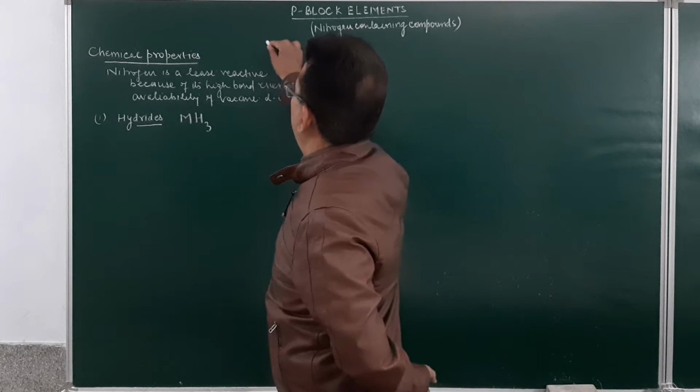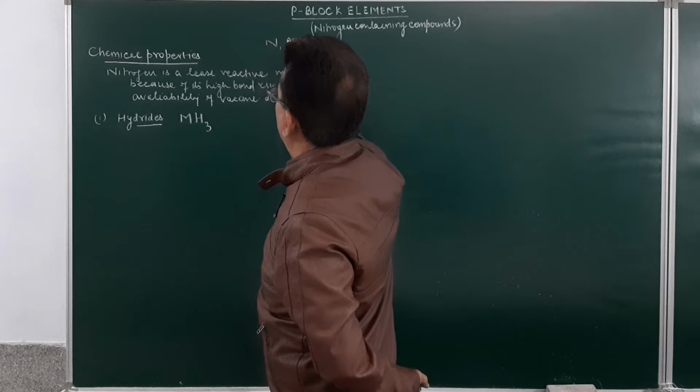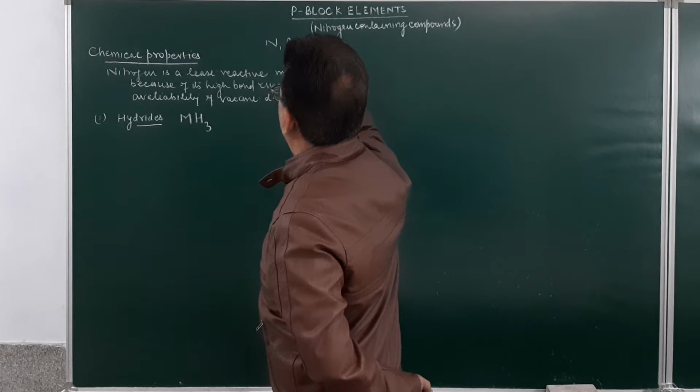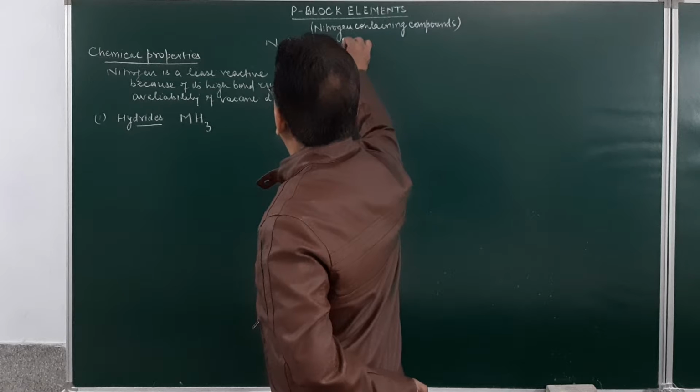What were the various members of group number 15? This was nitrogen, phosphorus, arsenic, antimony and bismuth.